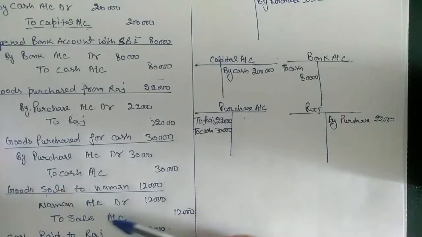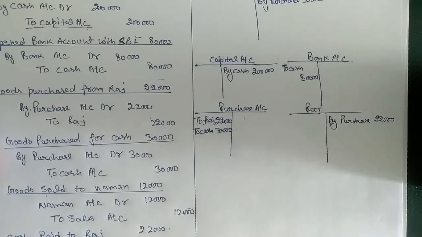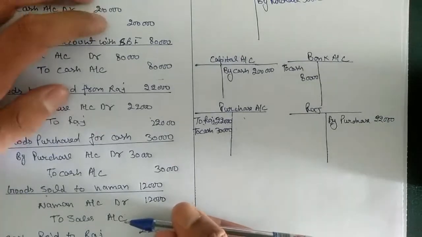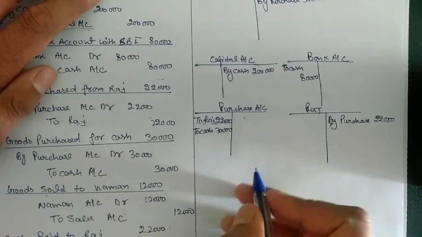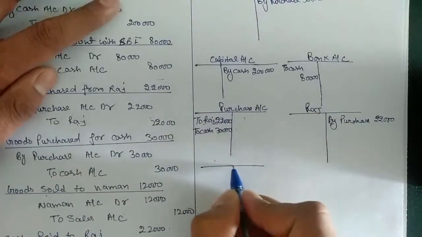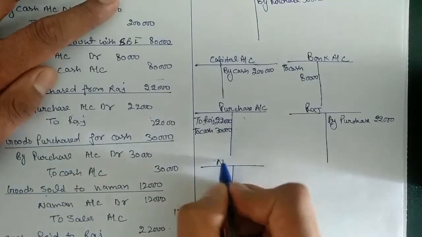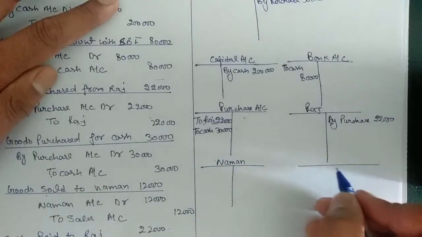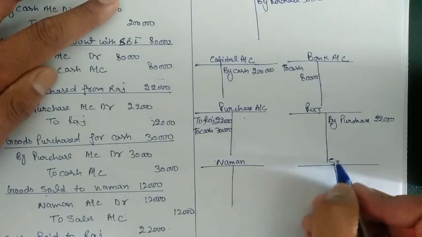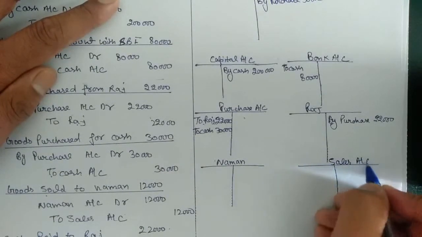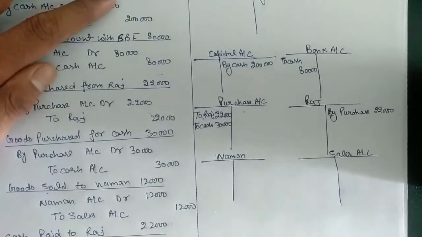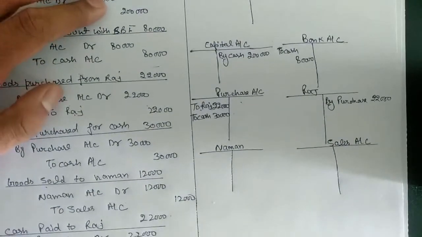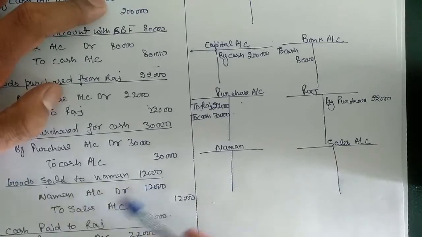Next entry is Naman account debit to sales account. As we know, we have not opened a Naman account or a sales account till now. So what we are going to do is open another account for Naman and sales also. Clear? So we need to post the entry also, and the entry is Naman account debit to sales.